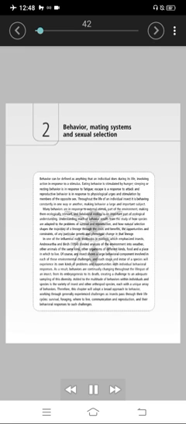2. Behavior, mating systems, and sexual selection. Behavior can be defined as anything that an individual does during its life, involving action in response to a stimulus. Eating behavior is stimulated by hunger. Sleeping or resting behavior is in response to fatigue. Escape is a response to attack, and reproductive behavior is in response to physiological urges and stimulation by members of the opposite sex. Throughout the life of an individual insect, it is behaving constantly in one way or another, making behavior a large and important subject.